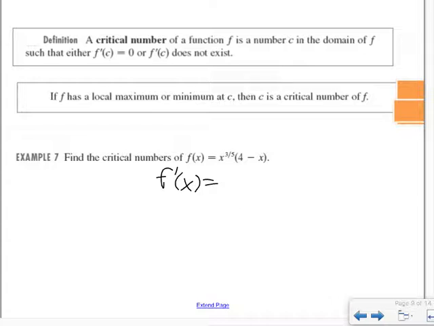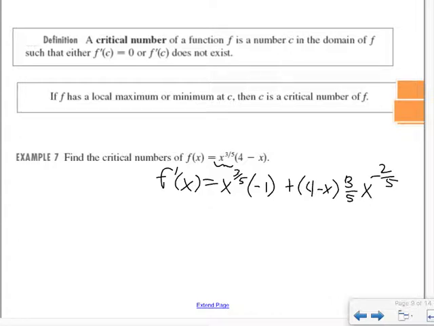We remember the product rule: the first times the derivative of the second plus the second times the derivative of the first. So there's our product.